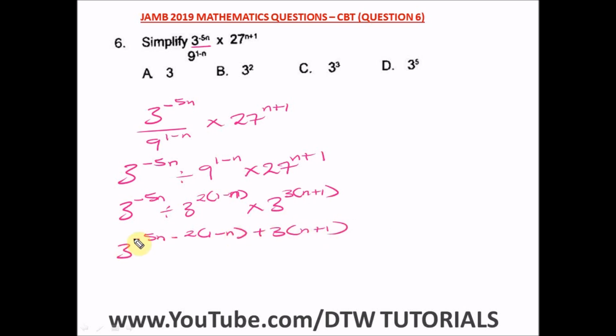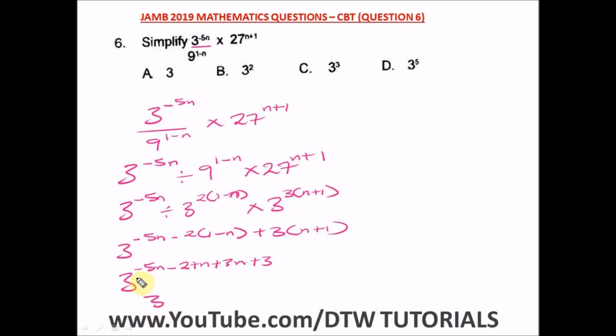So let's try to simplify this. What do we have here? We have 3 raised to the power minus 5n, opening the bracket, minus 2 times minus 1, we have a minus 2. Minus 2 times minus n, we have a plus n. Then here we have plus 3 times n is 3n. Then plus 3 times 1 is plus 3.